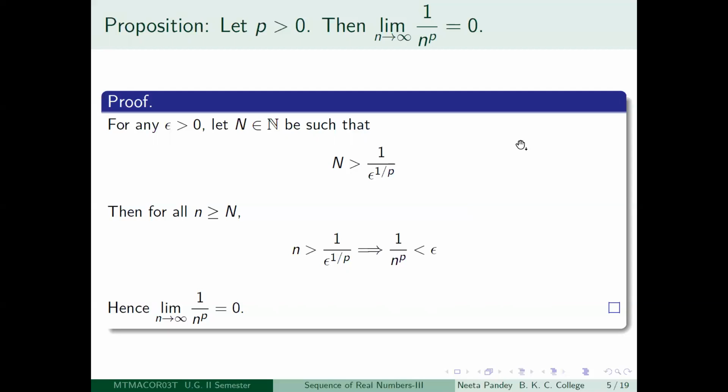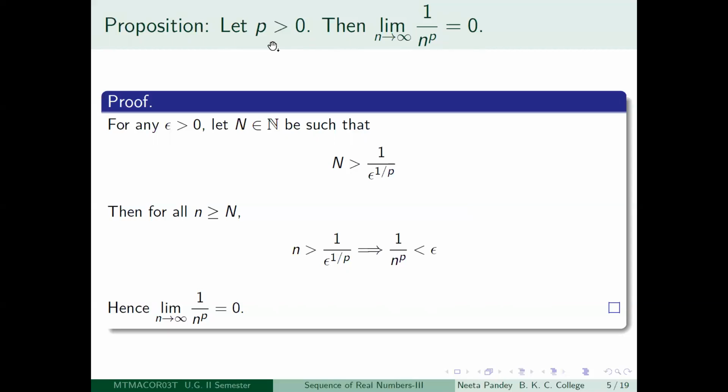So if you take n to be a positive integer, its mth root exists. So I can always talk about n to the power 1 by m, and of course I can talk about n to the power any positive fraction also. So that is perfectly all right.